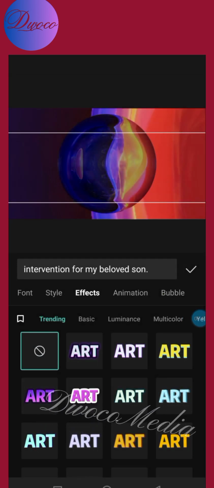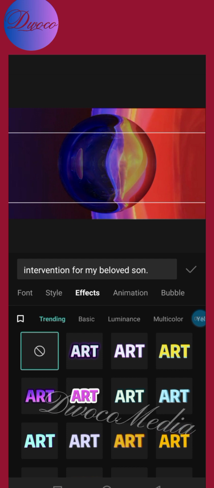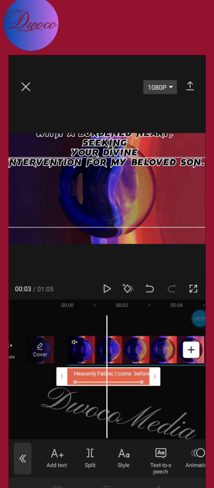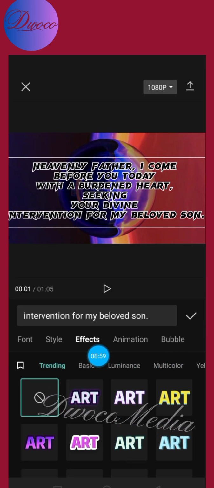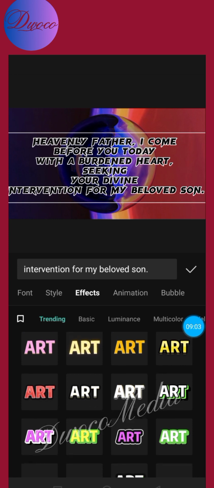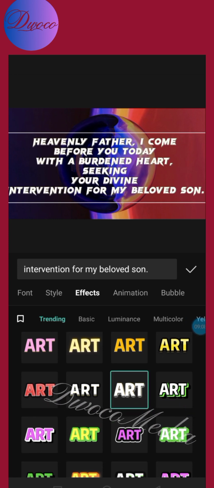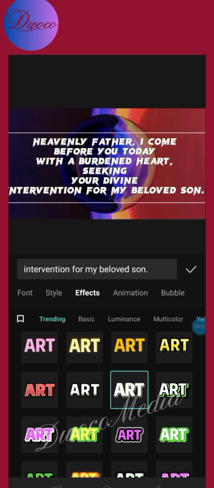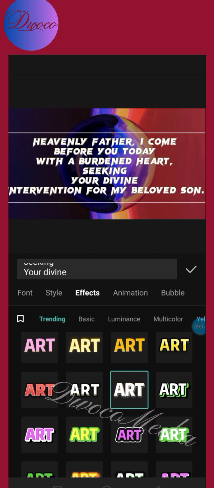All right, guys. So I think I need to first of all work on the effects. We're going to click on style again, and then if you come to effects, you're going to see the letters in different formats. So I think I need the letters to be very clear. Let me try and see the one that can match the background. I think this one is sharp enough to match the background. But what I'm going to do is see if I can work on these words again.